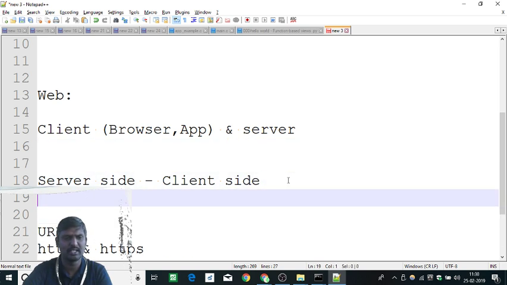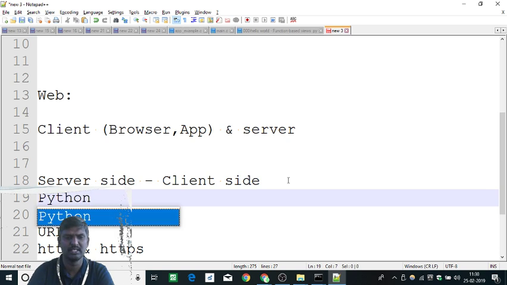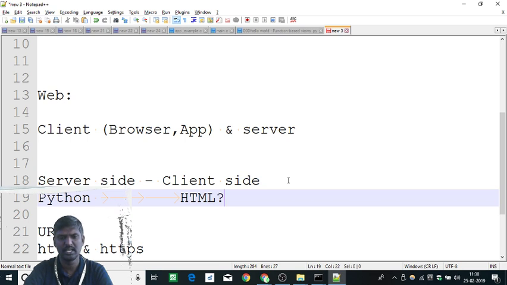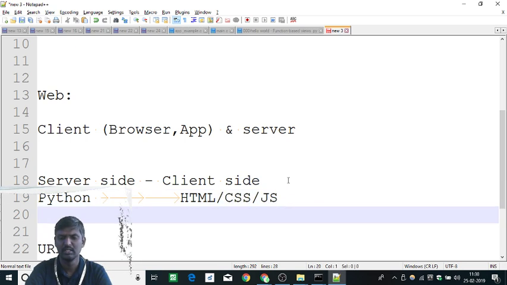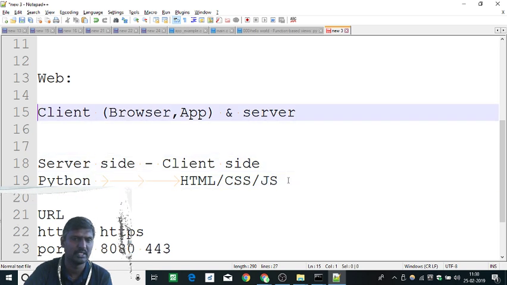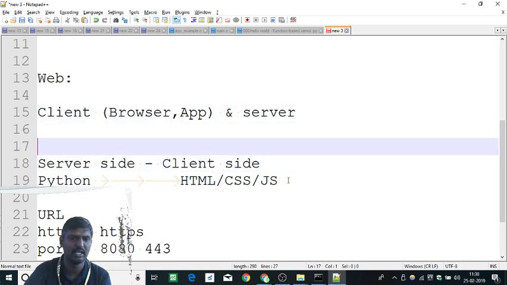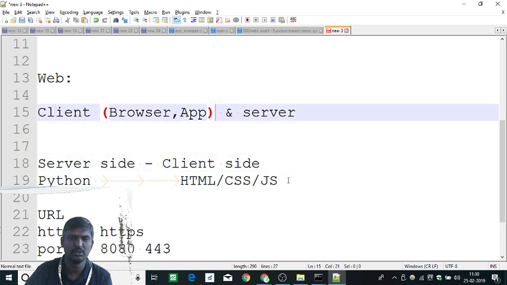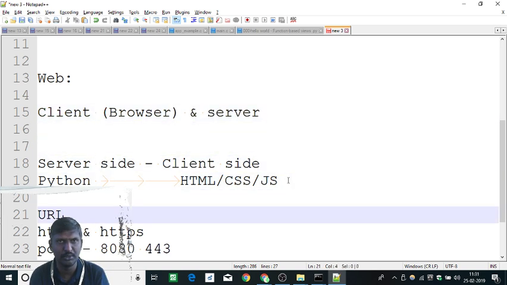So server side, right now today we are going to see is Python, and client side is always HTML / CSS / JS. Okay, clear? These are the things. And today we predominantly focus on the web side of the client, not the app side. So I'm just removing the app part of it. So for simplicity, let's focus on web. If you are able to do something on the web, the same thing you can emulate in the app world as well.